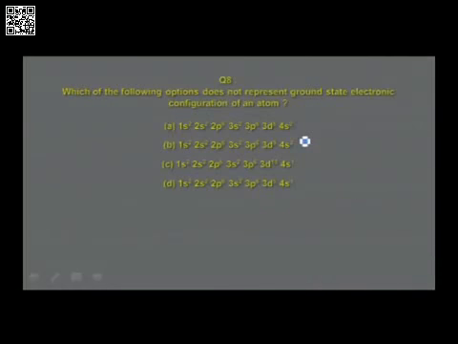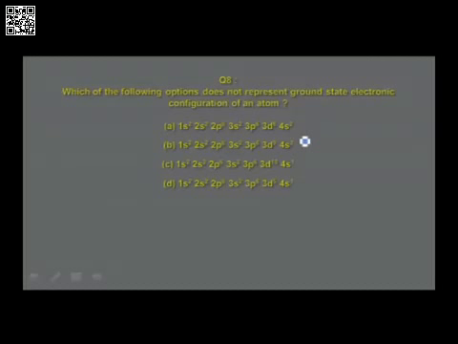The next one: which of the following options does not represent the ground state electronic configuration of an atom? Option A, 1s2, 2s2, 2p6, 3s2, 3p6, 3d8, 4s2. It refers to which element? You understand?